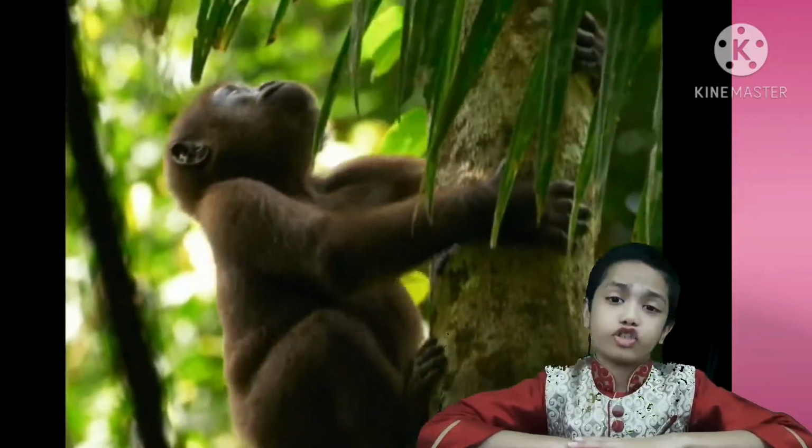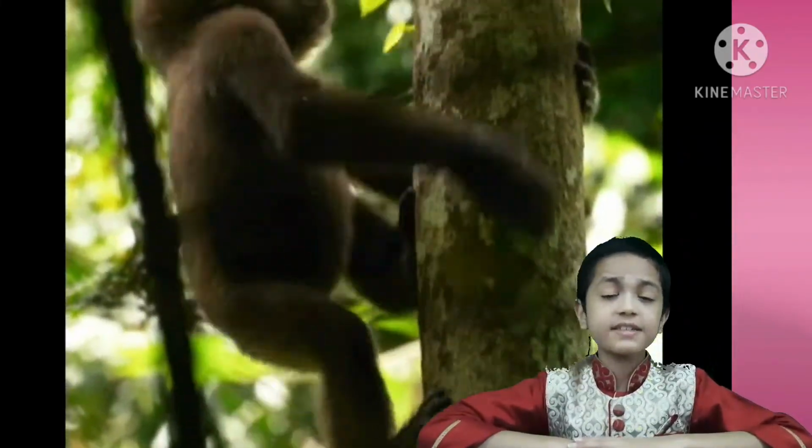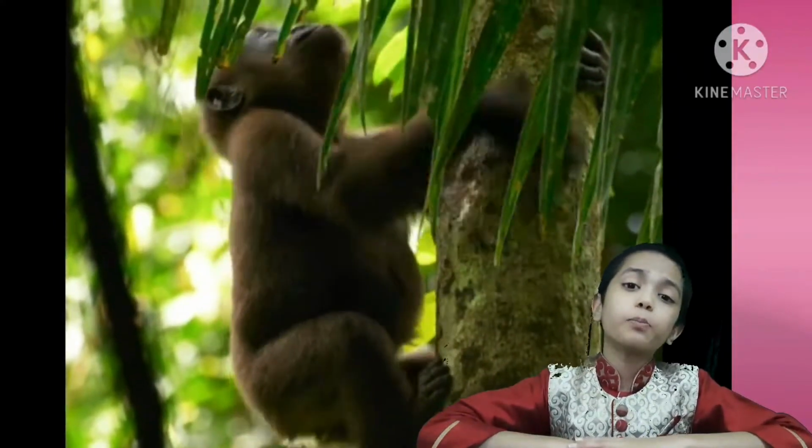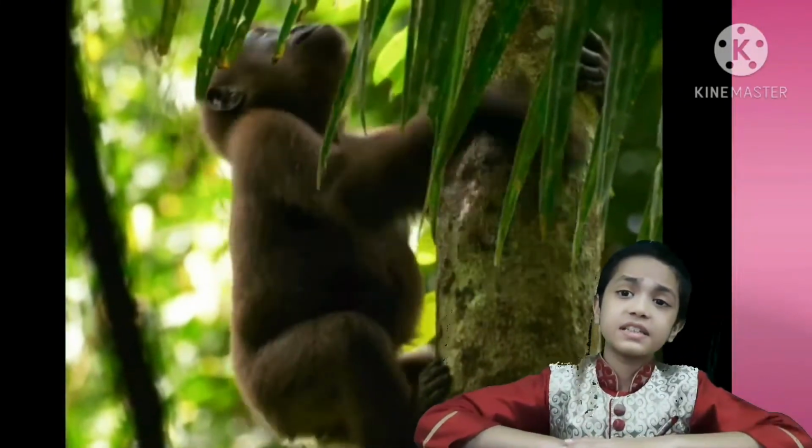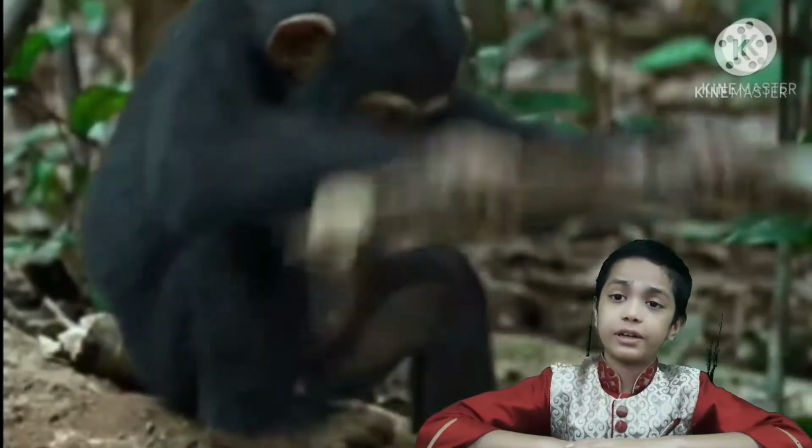Number 1. They have strong snout, chest, hip girdles, ribs and limbs to provide the necessary support while climbing. Their feet and hands become adapted for grasping or holding objects by wrapping around them.